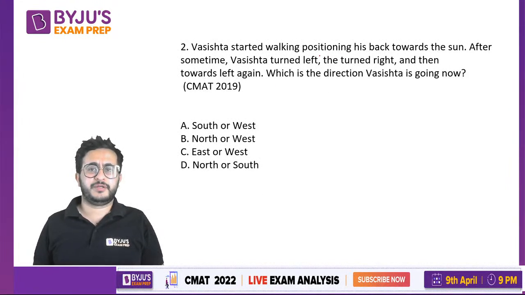Vashishta started walking, positioning his back towards the sun. After some time, Vashishta turned left and turned right and then turned towards left again, which is the direction Vashishta is going now.